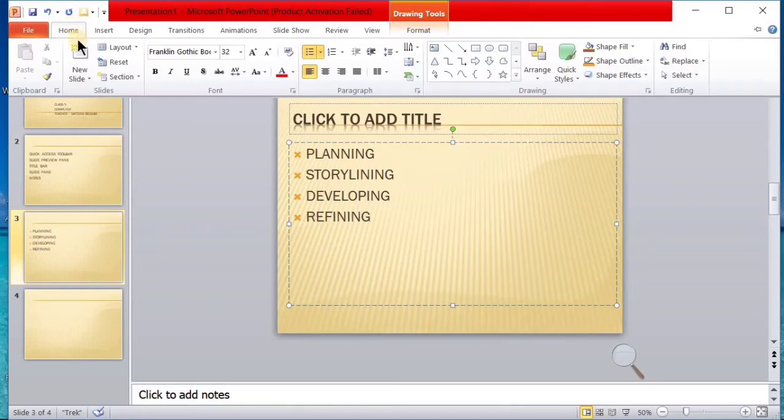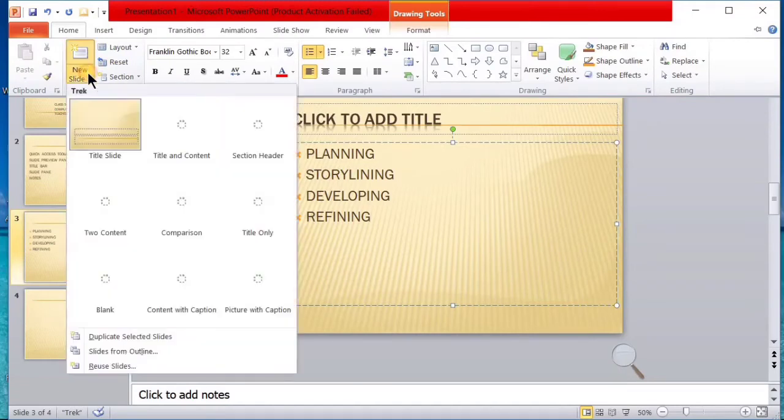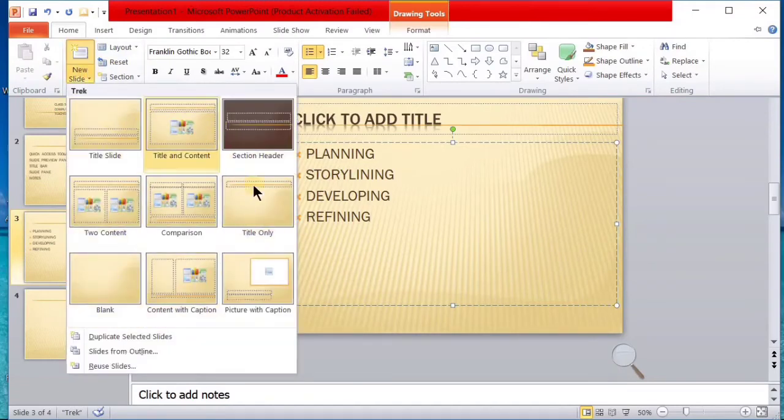If we want to take a new slide, we have to go to the Home tab. When you click the Home tab, you can see the New Slide option. Just click on the New Slide option. You can see that there are many types of slides available: Title Slide, Title and Content, Section Header, Two Content, Comparison, Title Only, Blank, Content with Caption, Picture with Caption, etc.